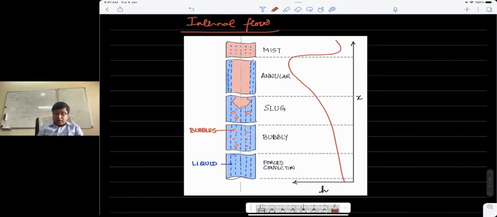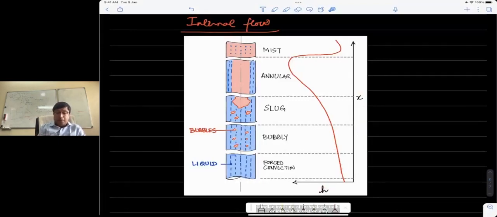The first zone here is the zone in which the liquid heating is taking place by forced convection, and the same methods that we have developed so far are applicable. But then at some point, bubbles start forming on the inner surface of the tube and detach from it, and there is a certain increase in H. The heat transfer coefficient H is shown on this axis, and this shows the length along the duct. So H starts increasing when you have a bubbly regime.